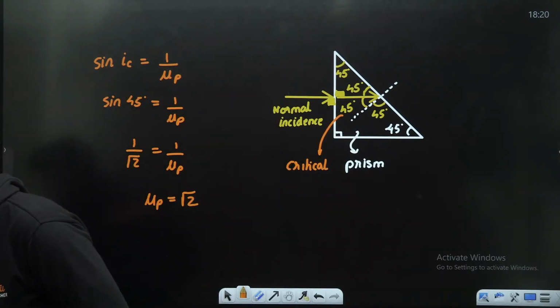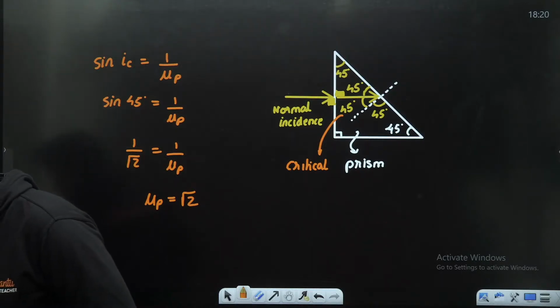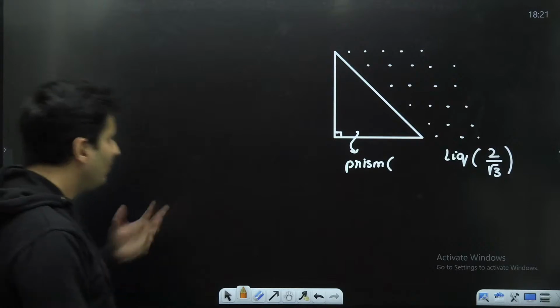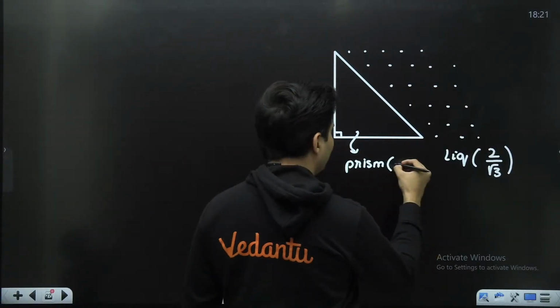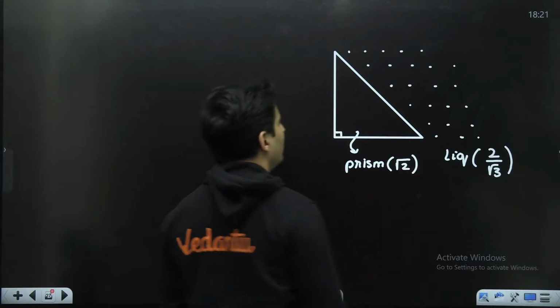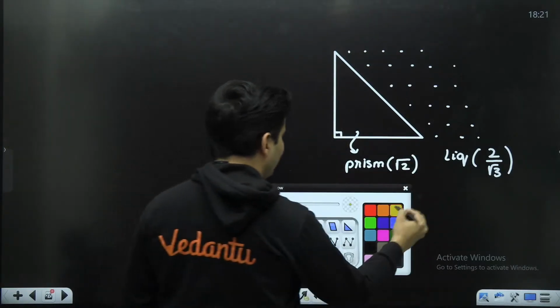Is that absolutely clear? Awesome. Now use this for the next part. So the refractive index of the prism is basically root 2. Now let's see what happens when the light enters.